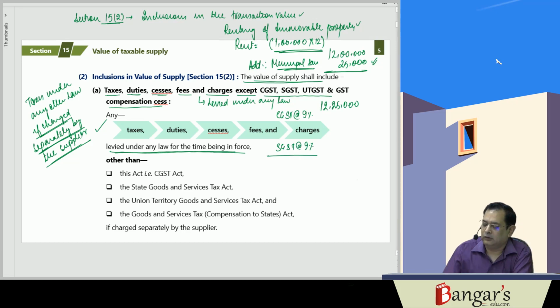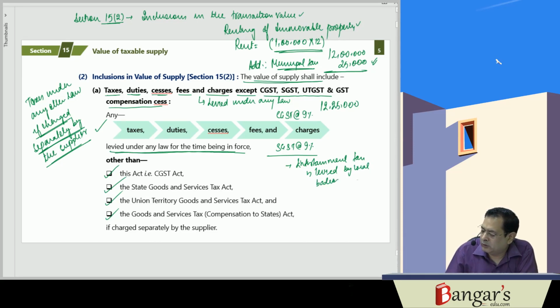So here the value will include any taxes, duties, cesses, fees and charges which are levied under any other law for the time being in force, other than the CGST Act, SGST Act, UTGST Act, and GST compensation cess. So as you are aware, entertainment tax is levied by local bodies.